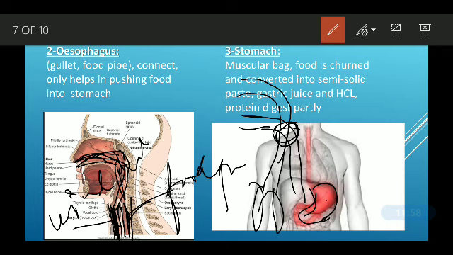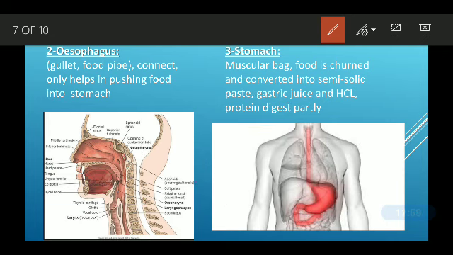Sometimes here you have a valve-like structure. Whenever you eat something, at the upper side it closes and at the lower side it closes, and your food particle goes into the food pipe. But sometimes when you laugh or talk while eating, some particle enters into the windpipe. So our body tries to remove it from here. We get a hiccup and that food particle is removed.